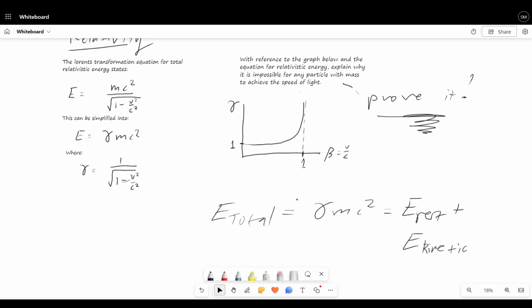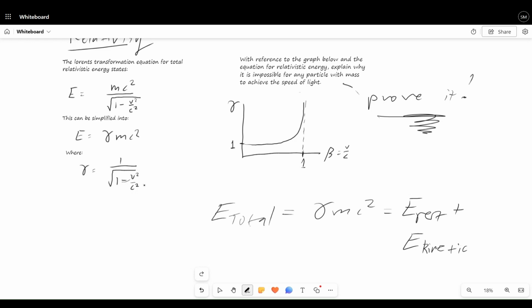So what this equation is basically telling us is the amount of energy that goes into the particle itself, but also into accelerating the particle to the speed it's at. So if a particle is at rest, its energy is just equal to this. But if it's in motion, it has a total energy, which is its rest plus its kinetic, which is this, right? E total is equal to this. So E total describes how much energy we need to accelerate our particle to a certain speed, and the speed is defined here in gamma.